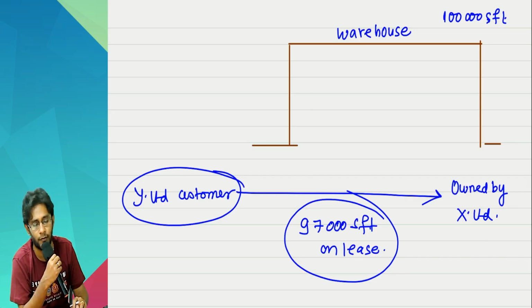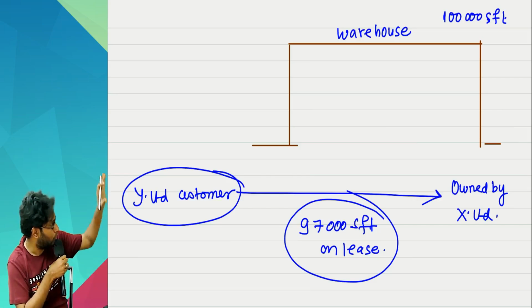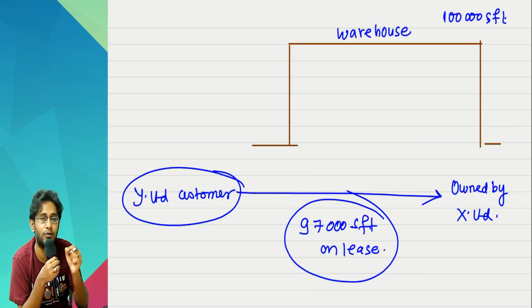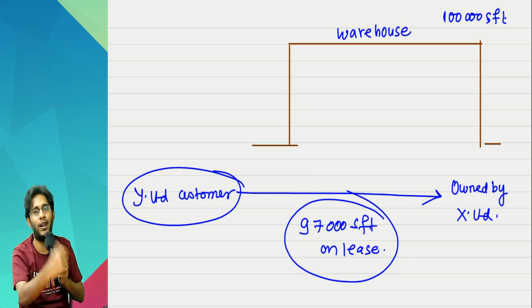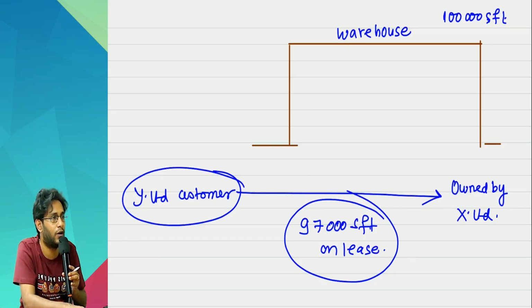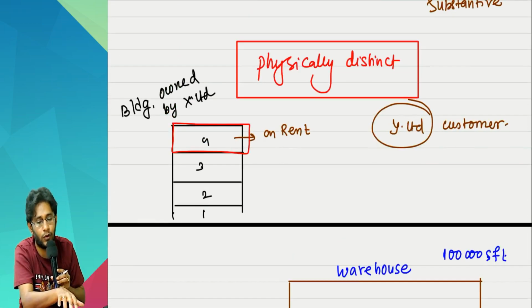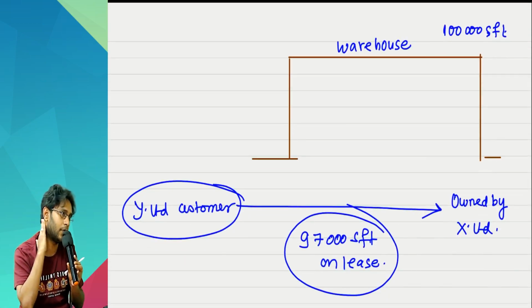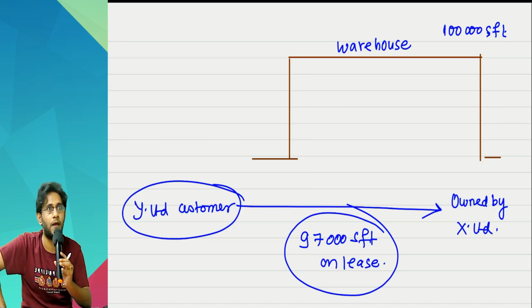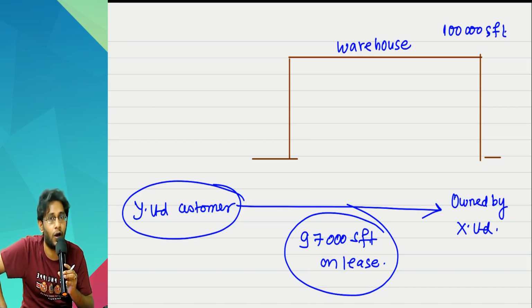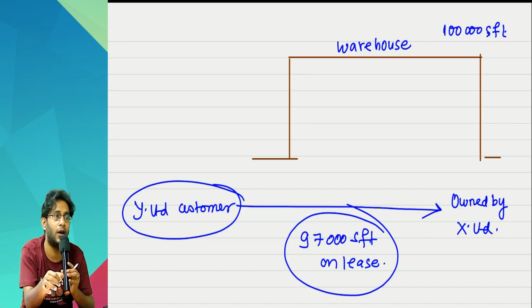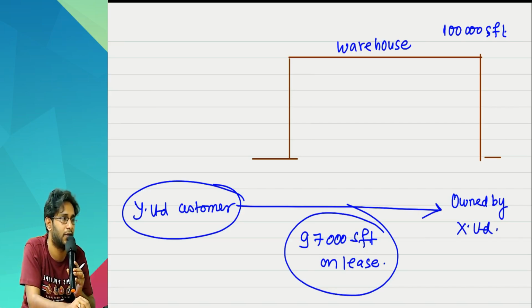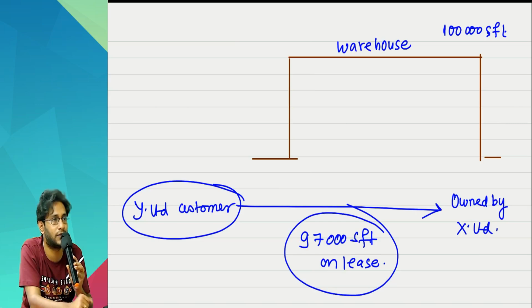Supplier says, okay. Now, out of the total 1 lakh SFT, which 97,000 SFT are you taking? If you identify that, then only it is called physically distinct. Total 1 lakh is there. Use any 97,000 you want, is technically the failure of the term called physically distinct. But the standard gives an exception. What exception the standard gives is, if the customer has contracted to obtain all or substantially all of the capacity of the asset, in that case it need not be physically distinct.